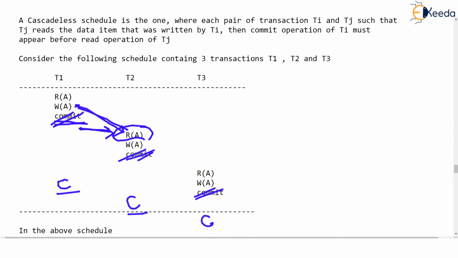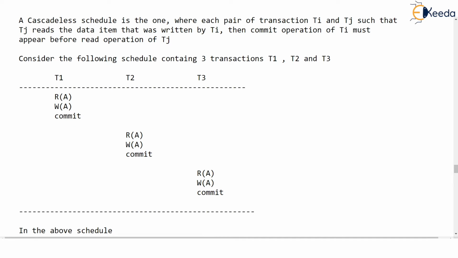Whereas if we impose a rule, the rule is that before Tj reads a data item A, which was updated by Ti, or T1, before it reads, the commit must be executed by Ti. Only after that can Tj read.